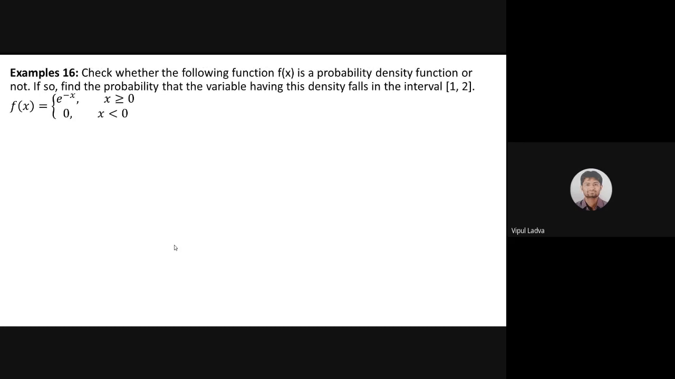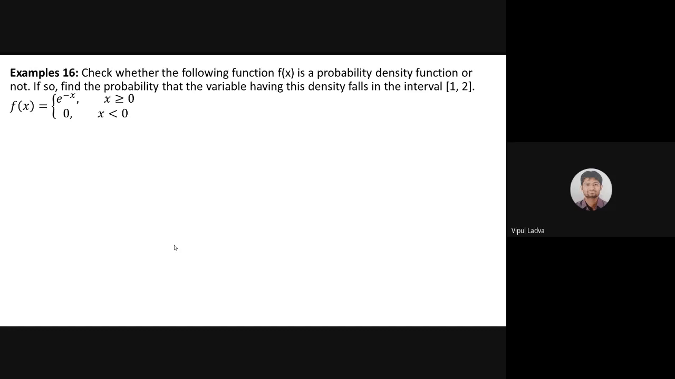Check whether the following function f of x is a probability density function or not. If so, find the probability that the variable having this density falls in the interval 1 to 2.